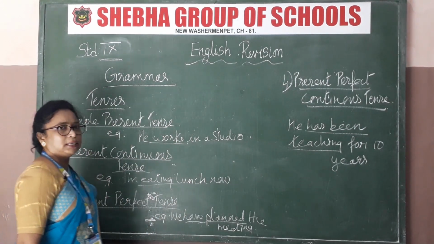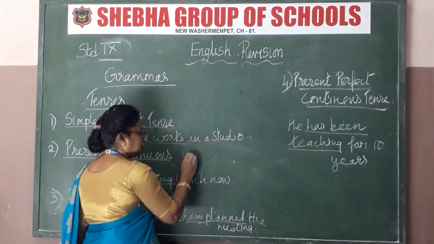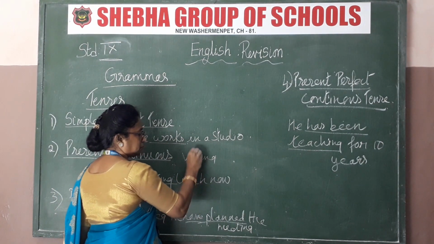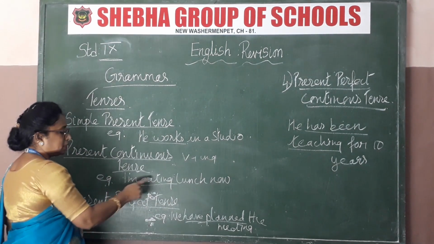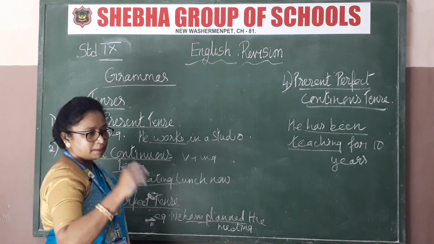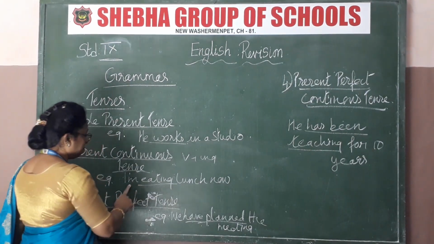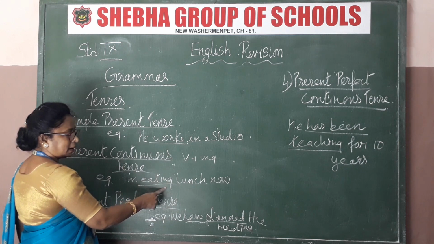What is present continuous? Continuous tense is, how will you find out, the verb plus ing. Okay, the verb will have ing. See the example given. I am eating lunch now. What's happening now? I am eating lunch now. So I am eating. See, eat is the verb. With that I am adding ing.